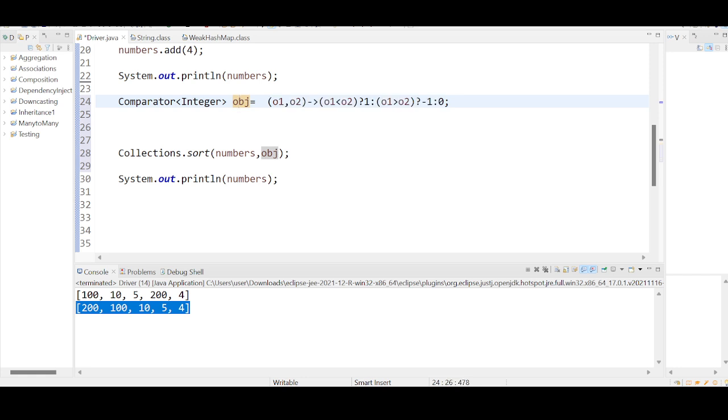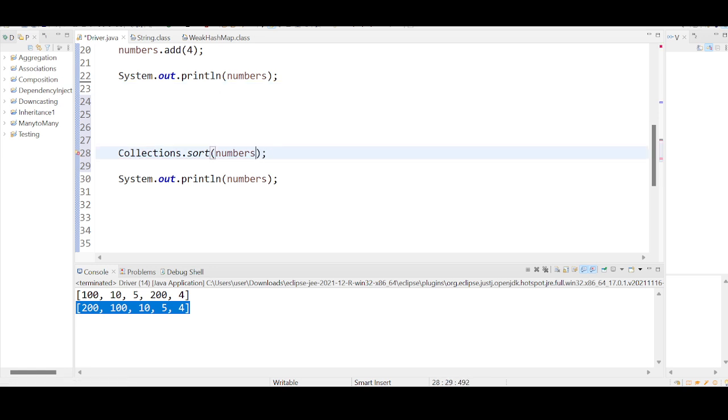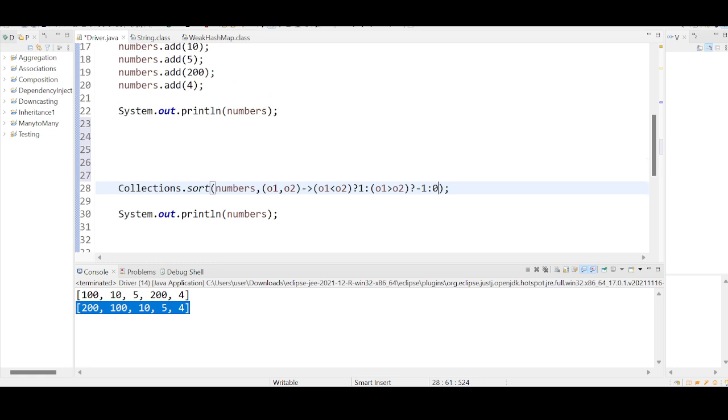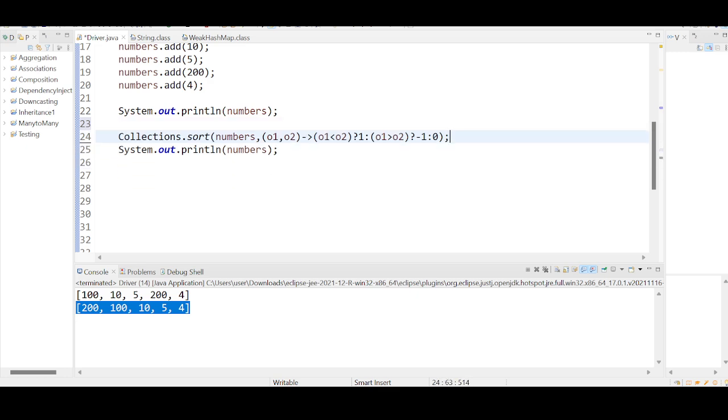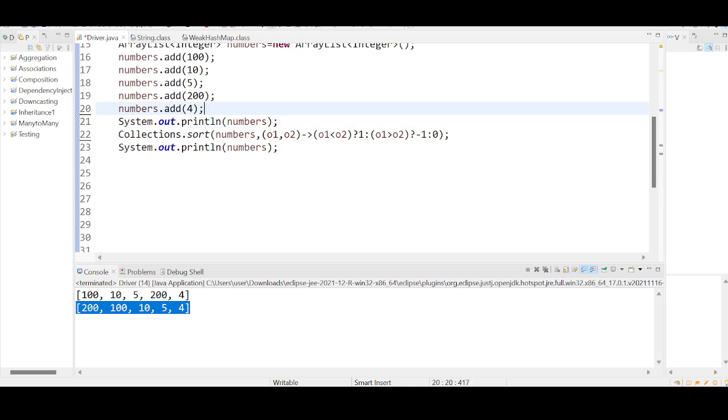You can either keep this, or if you want to remove one line of code here, just copy the value, remove this, and paste that value here. Both are the same, right? So this is all about the lambda expression, using the concepts of collection.